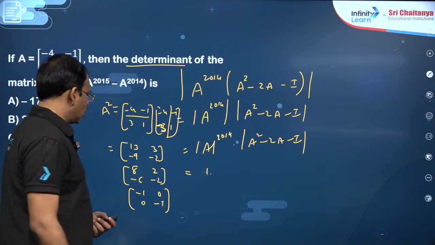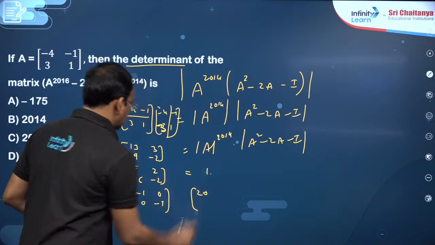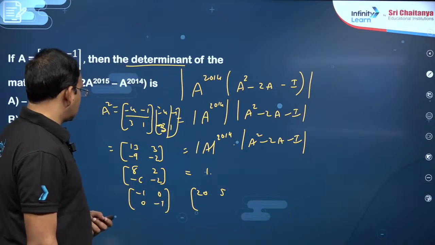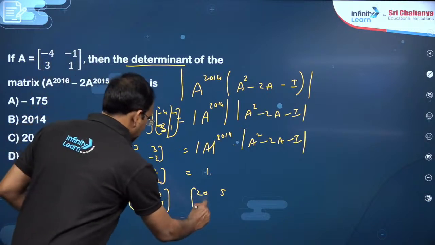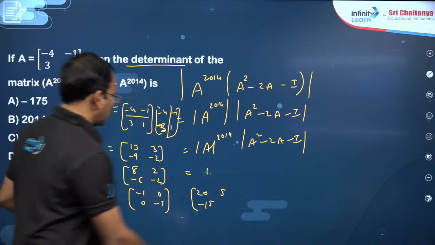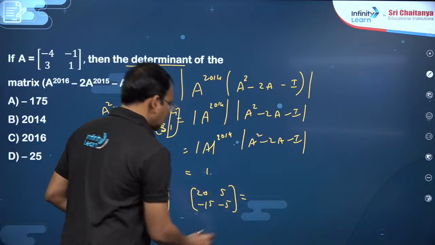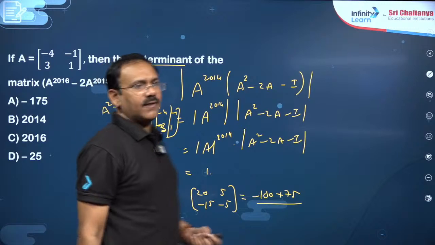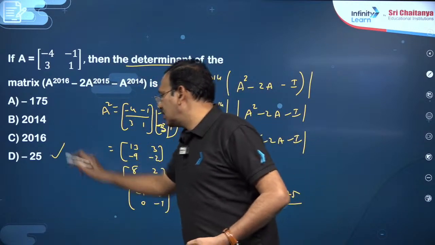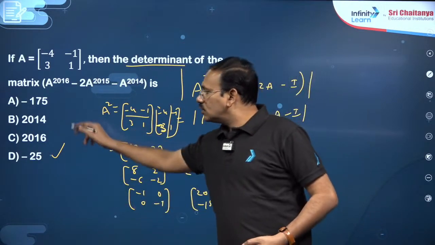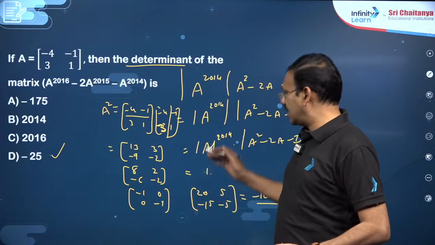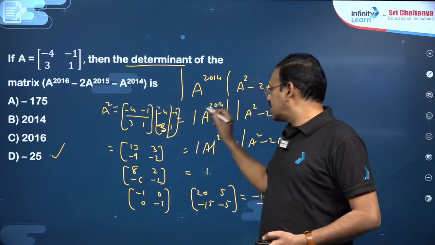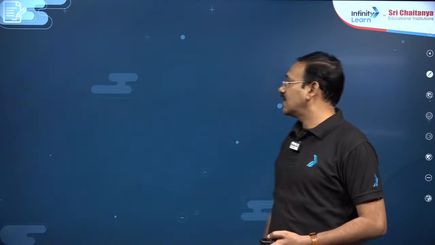13 plus 8, 21 minus 1, 20 this is. And this is 9 minus 4 is 5 plus 2, 5 here. This is minus 9, minus 6, minus 15 here. The next minus 4, minus 1, minus 5 here. So this is 100 plus 75, minus 25 is the answer, which is given option D. That too, big numbers will not come. 2014, 2016 you will not get, you can observe, but anyhow this is the point which we have to do. So dear students, here simple properties of determinants are definitely necessary.